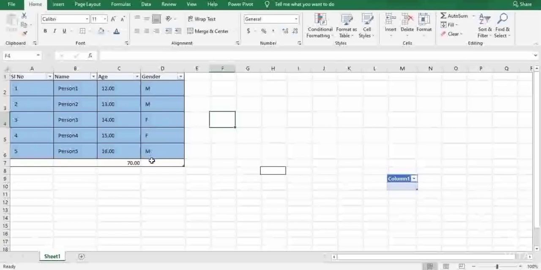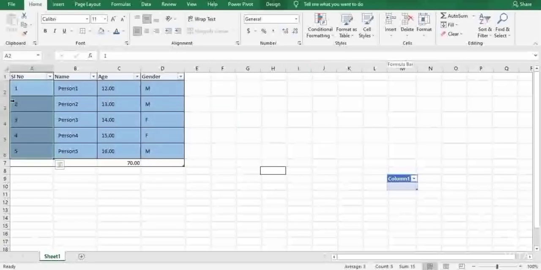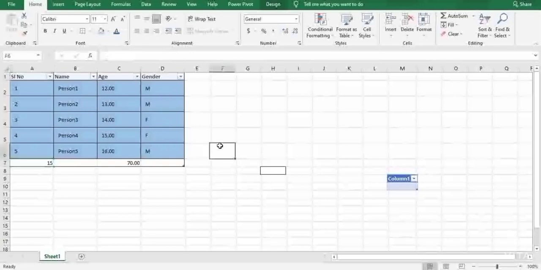Perhaps it is displayed in the form of alphabets. When I try to add the SL number, you can clearly see the data is displaying here, but you cannot do it with characters, special characters and alphabets. That is completely invalid. So this is how you make use of auto sum.